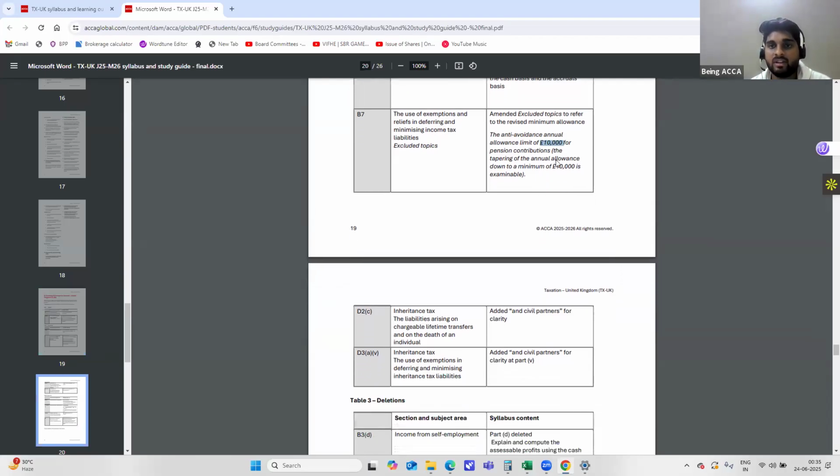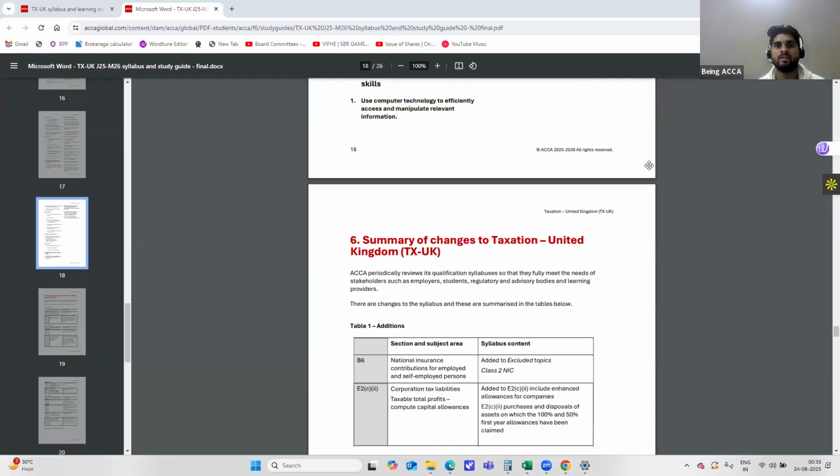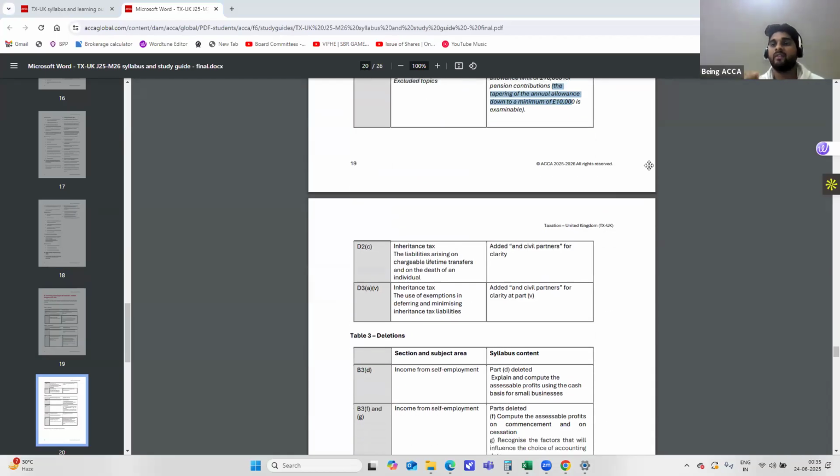All right, so over here you can see that the tapering of annual allowance down to a minimum of 10,000 is examinable. So you will have to remember this point very much, because that is the most important aspect. The tapering will happen on the adjusted income of over 360,000. We will be discussing all of those in the crash course that we are introducing also, and all these topics, all the exemptions, additions, amendments, will be tested or included as a part of the test series that you will be registering for. All right.